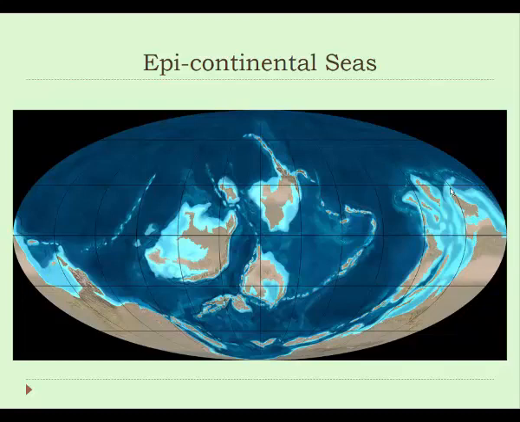So here's a picture of the kinds of conditions that would have been present throughout the Cambrian. We already mentioned that these are very conducive to life because the warming Earth created a situation where there was lots of shallow, warm seas. So the light blue areas on this image of the Earth are supposed to represent areas where the ocean has come up over the continental geologic material to create these thin, shallow seas, and so we call these epi-continental seas. So epi meaning, right, like the skin, the surface of the continents, and these are some of the kinds of environments where all this life would have been exploding.